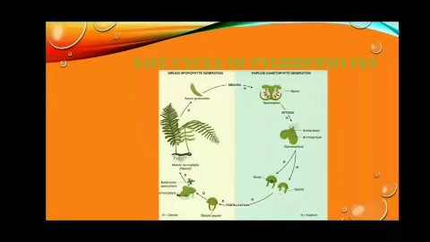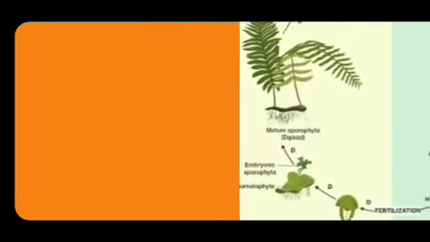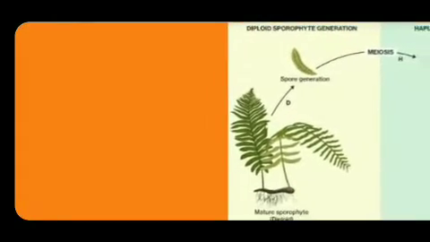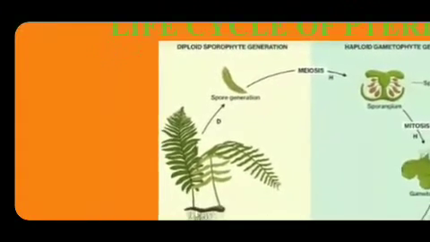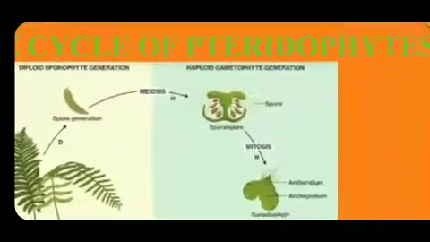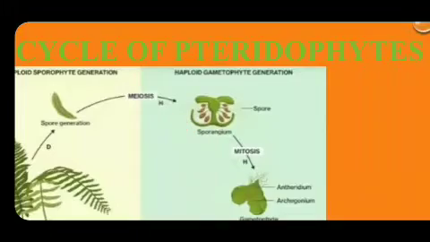What is sporophyte, which is the dominant phase? The sporophyte is differentiated into true root, stem and leaves. The sporophytes reproduce by means of spores. The spores are produced in a structure called sporangia. The sporangia bearing leaves are called sporophyll.